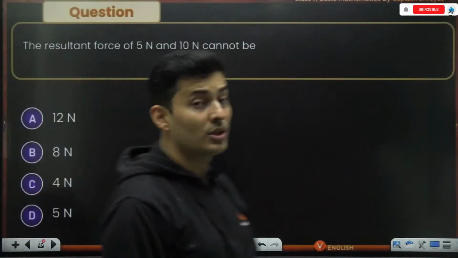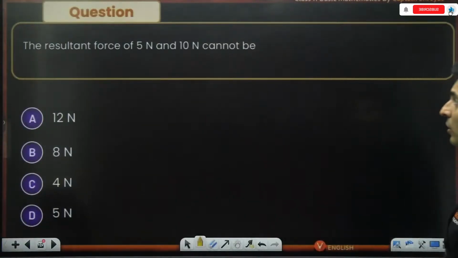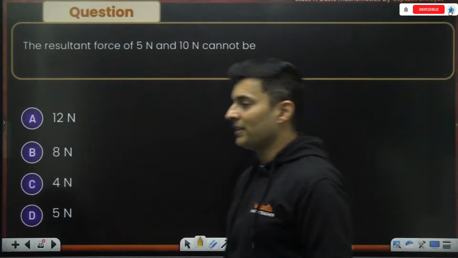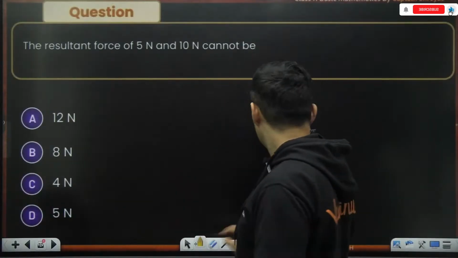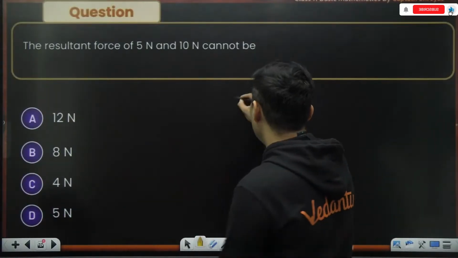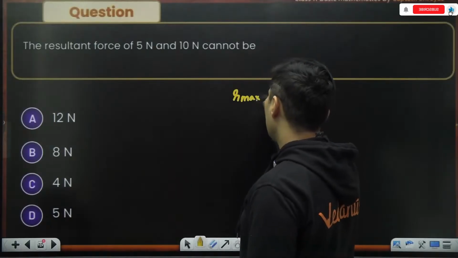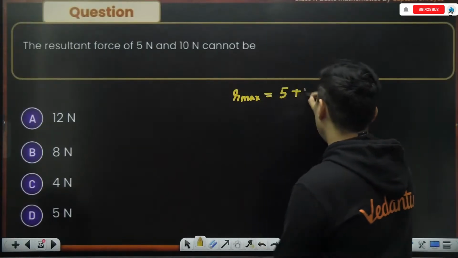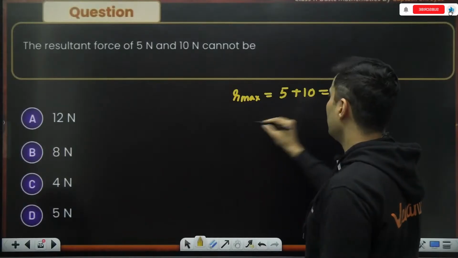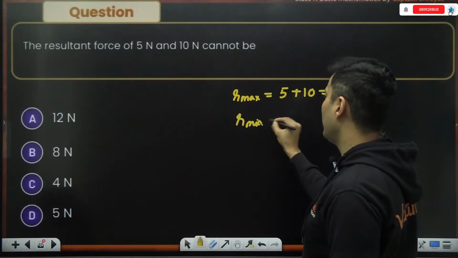Let's see whether you can do this question. The resultant of 10 Newton and 5 Newton cannot be. Think about it. What can be the maximum value that is possible? You can have 5 and 10 together, so it will be 15. What is the minimum value that you can have?